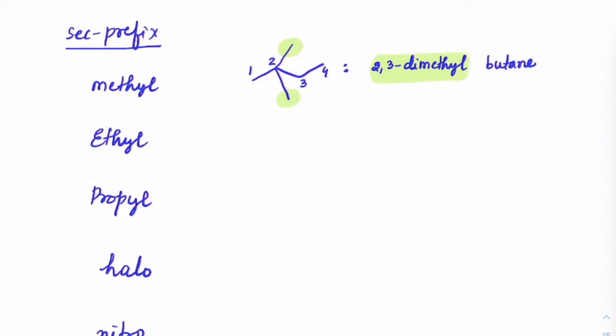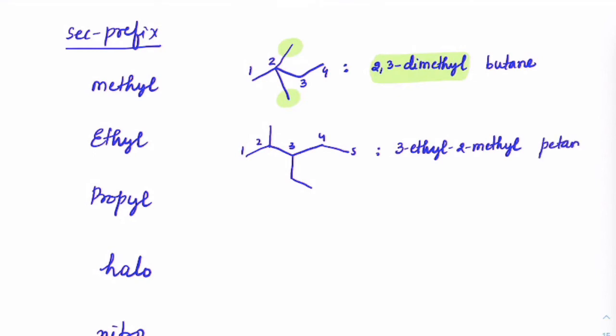Like I said, only focus on the secondary prefix naming. So observe carefully how to write the numbers, how to give the hyphen and then write dimethyl. Suppose you have a similar case like this, and again I am giving you the numbering already. On the third carbon, you can see there is an ethyl group. On the second carbon we have a methyl group. So we will have 3-ethyl, 2-methyl, and whatever comes after that could be pentane, anything, but just focus on the secondary prefix, how to write it.